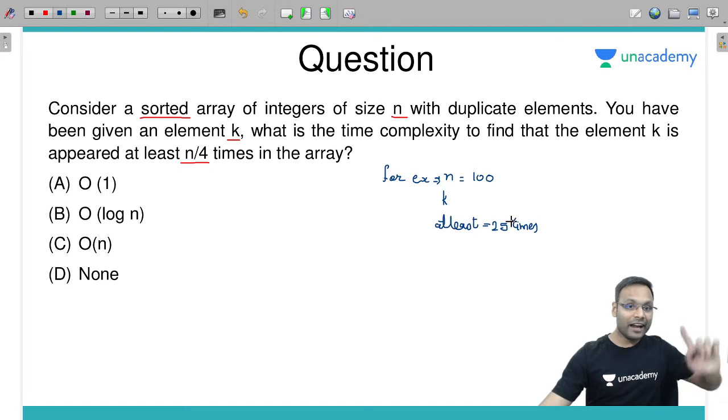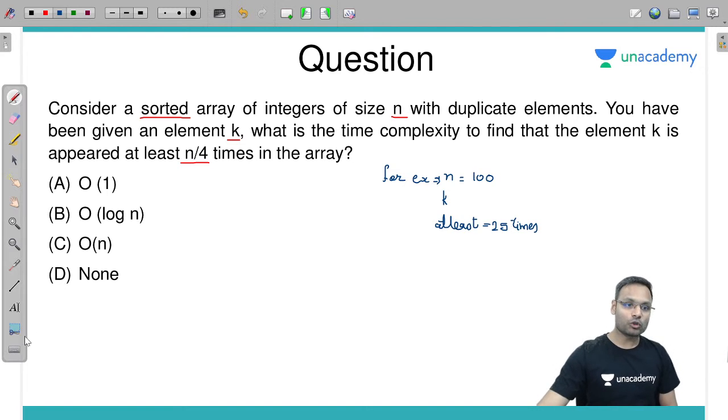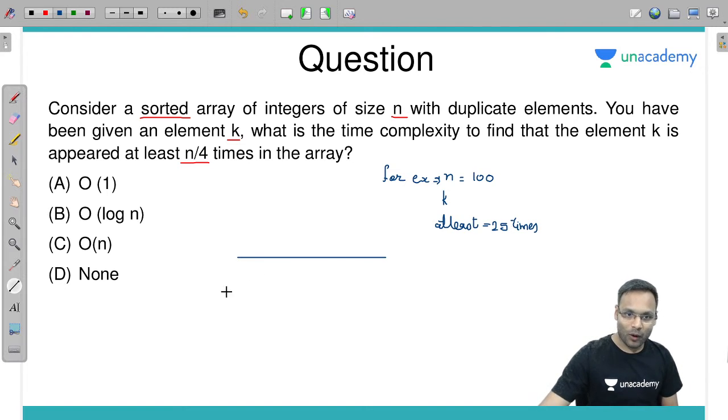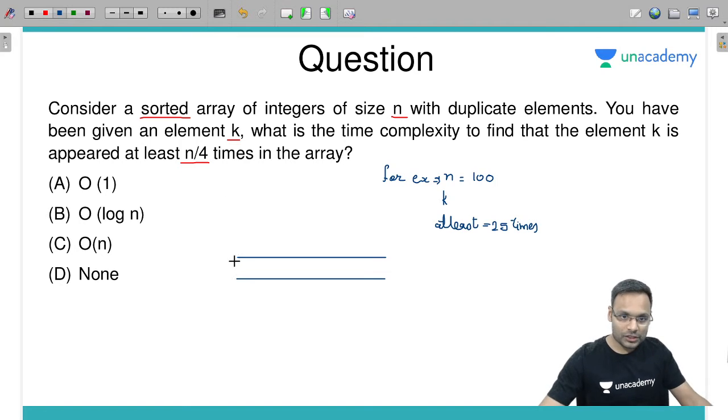Listen to this. I will give you one best solution for this one. I will provide the best solution for this. Listen to how you can think about such kinds of questions. Suppose this is the array, right? Indices 0 to n minus 1.